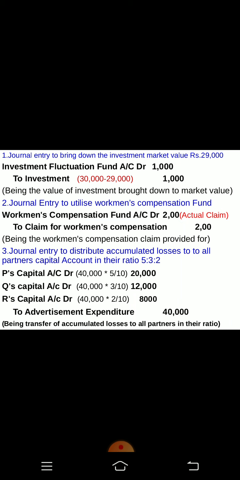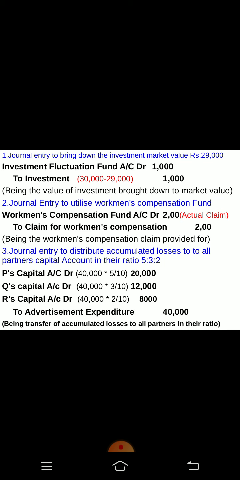From the investment fluctuation fund, 1000 rupees we use to meet the loss that has come due to the decrease in the value of investment. So 1000 rupees is transferred to the investment account, and how much compensation is to be paid? Workmen compensation fund 200 rupees is to be paid for workmen's claim.